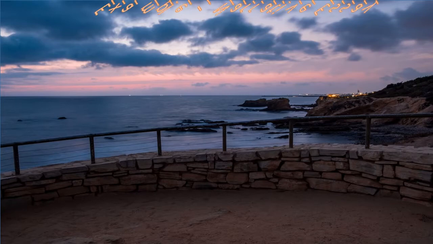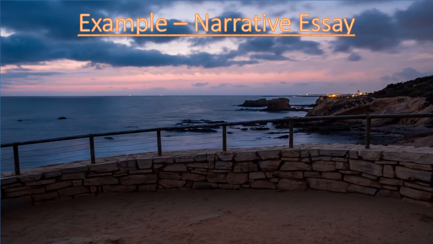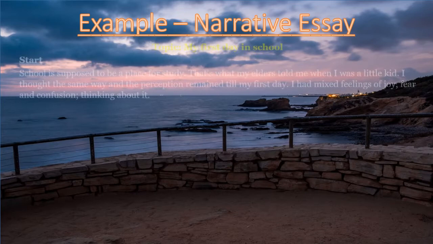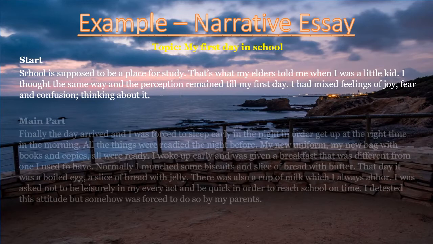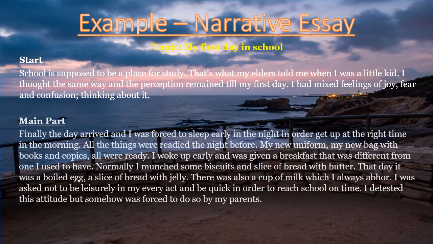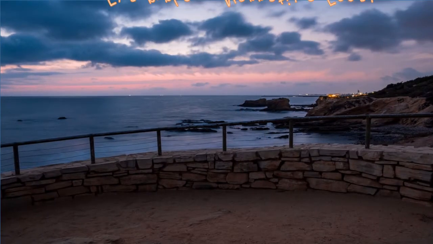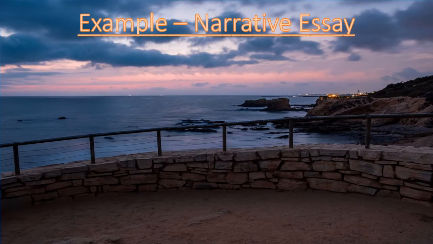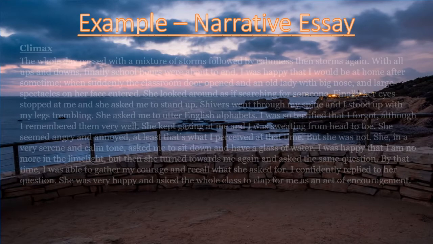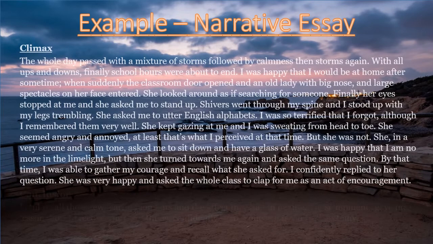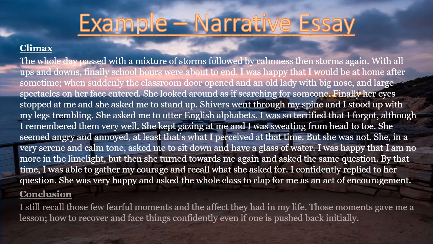Here is an example of a narrative essay written by a person about his first day at school. As you can see, it starts with a startup or introduction to the topic. This is followed by the main body, where actual events are presented in detail. A small section is shown here as an example. Moving further, the climax part of the essay is presented. It contains a little twist and element of surprise. Lastly, the essay is concluded with the writer's thoughts about the impact of this day on his whole life.